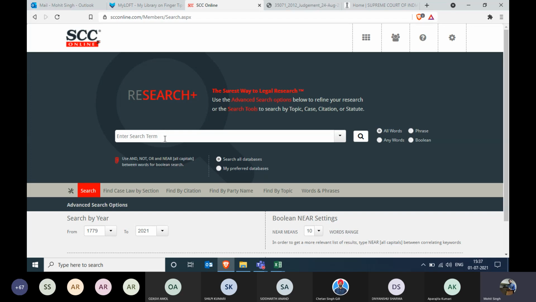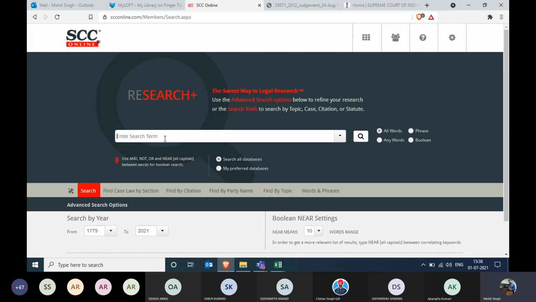Now, what shall we search? That's the query. So we have a query ready for us. In case we wanted to find the latest case law delivered by the Supreme Court of India on the account of defamation, then how can I find that case law? That is the question.